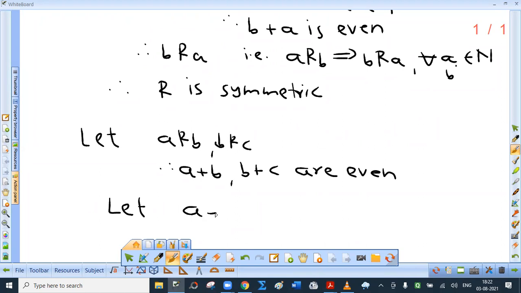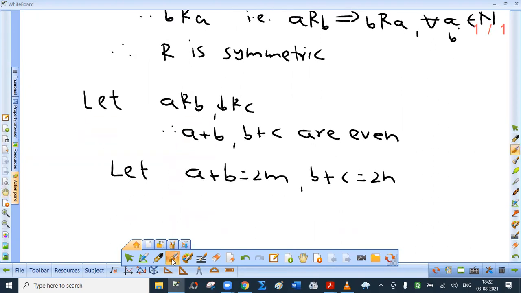Let a plus b equal 2m. Why am I saying 2m? Because every even number is 2 times something, right? And b plus c be 2n, where m and n are natural numbers again. Okay.